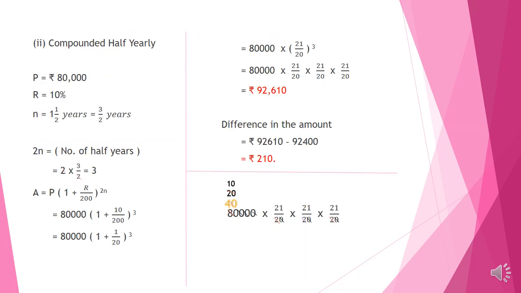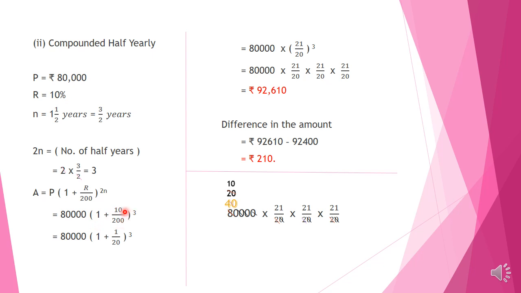Children, now let us find the amount Arif would be paying when the interest is added half yearly. So we have to use the formula, children. Here A is equal to P into 1 plus R by 200 raised to 2n. And here P is 80,000, R is 10% and 2n is the number of half years. In 1.5 years, how many half years are there? 3 half years. Or you can find 2n is equal to 2 into n. n is 3 by 2. 2 gets cut and we get 3. Now 80,000 into 1 plus 10 by 200 raised to 3.